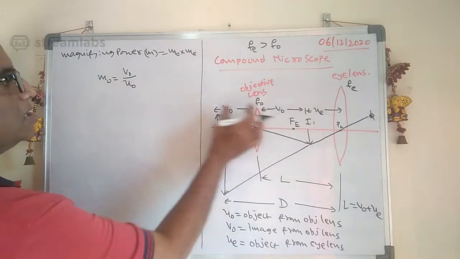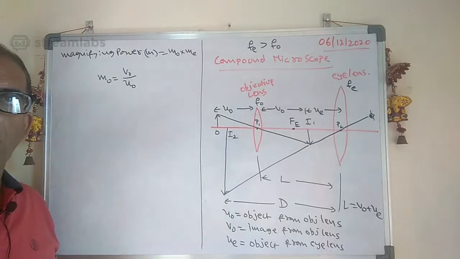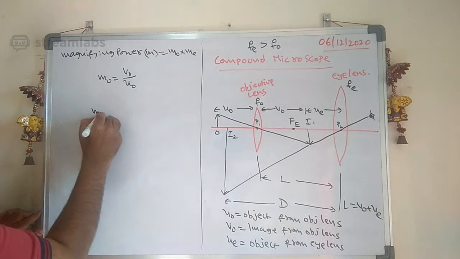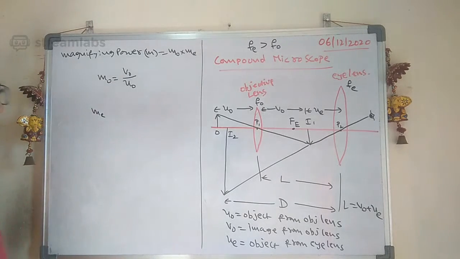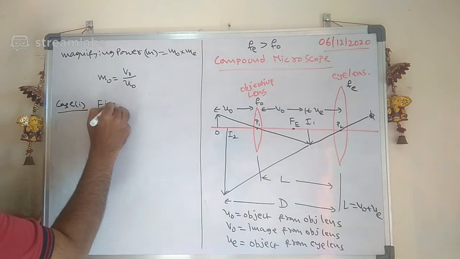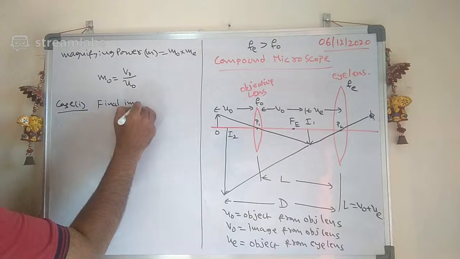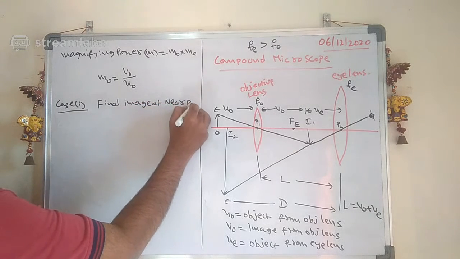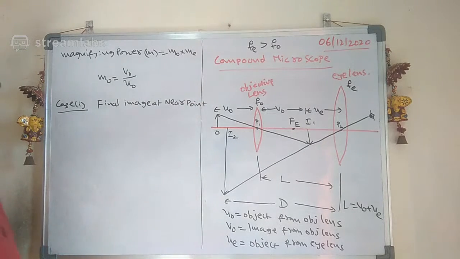This is V0, this is U0. Now we can also find the magnification due to the eye lens. Here, one case will come. Let us do case one: the final image at near point.